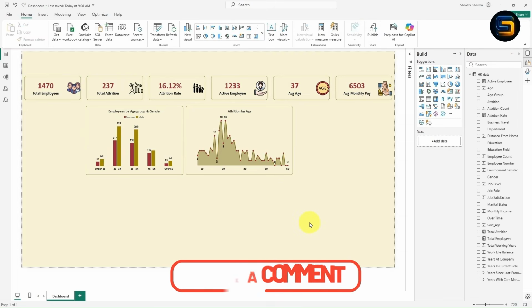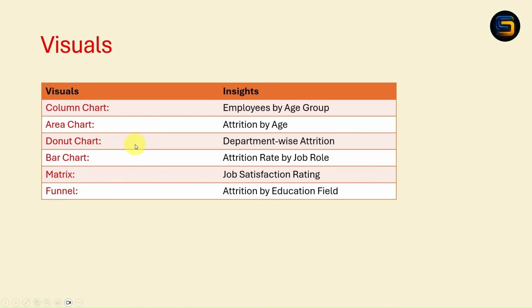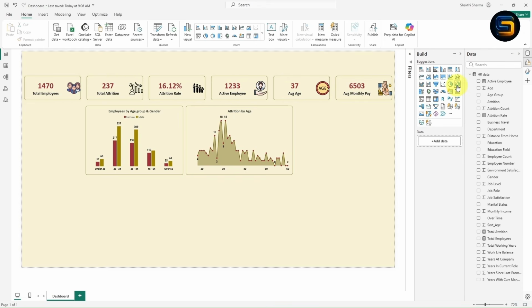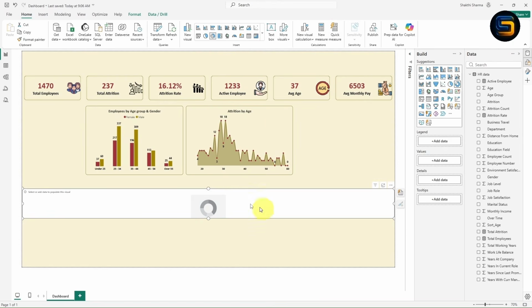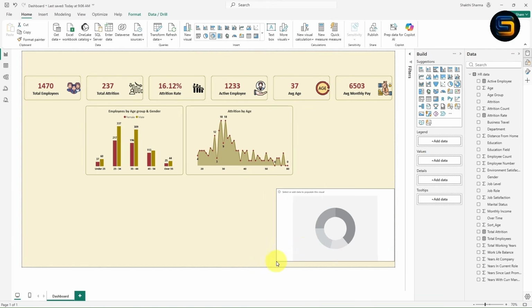Now let's see the third visual, which is the donut chart. So basically we need to create a donut chart to find the department wise attrition. It is very simple. Go to the Power BI. Now this is the donut chart visual. Once you click on donut chart, the visual will be added on the canvas. Let me adjust it. Right.